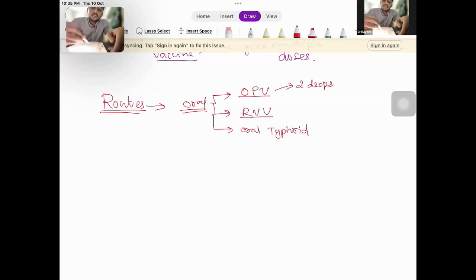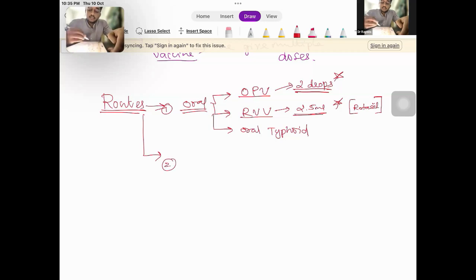The rotaviral vaccine is 2.5 ml. This can be asked as a question. The vaccine that is used is Rotacil. Just remember it, Rotacil, and the dosage is 2.5 ml. So that is the first route, the oral route.